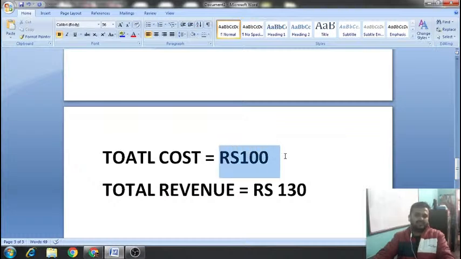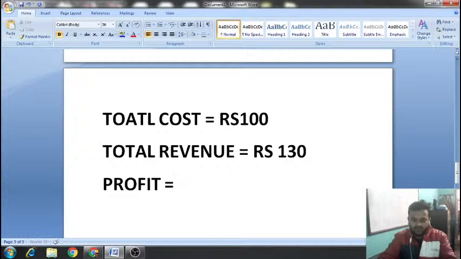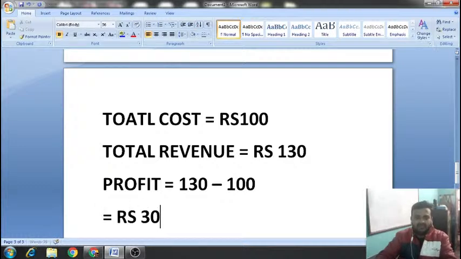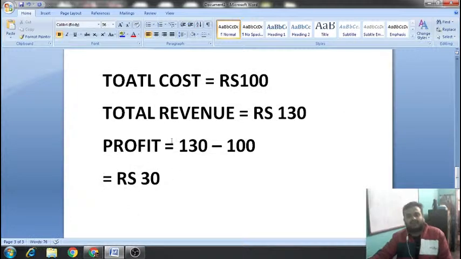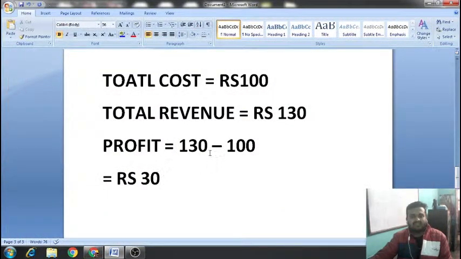Total cost is rupees 100, and by selling those pens you are getting 130. So what is the profit? Profit is equal to 130 minus 100, that is equal to rupees 30. Okay, this is your profit.